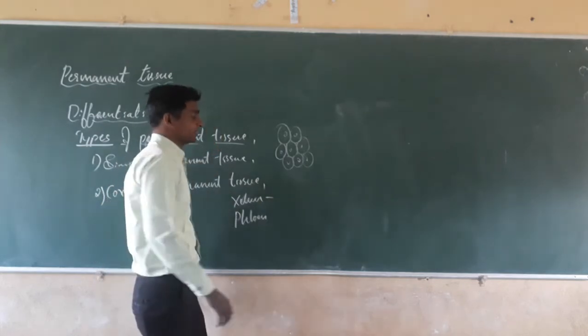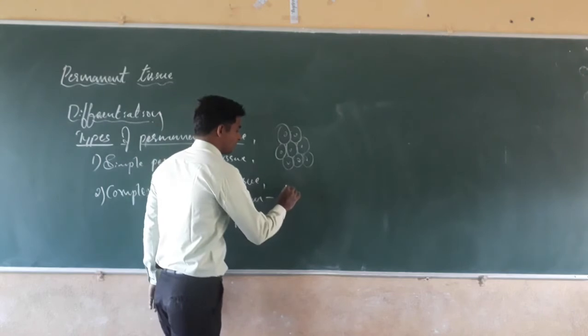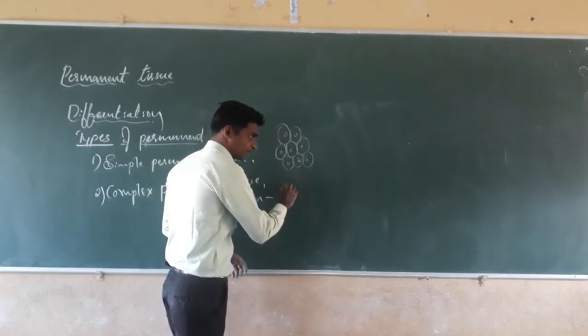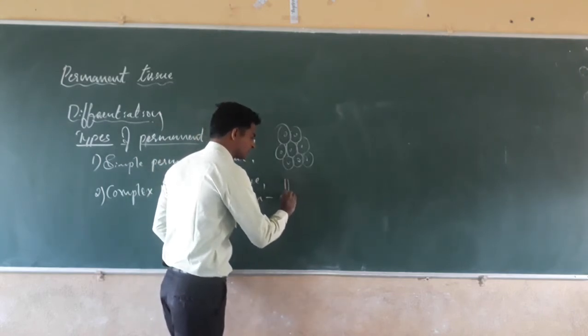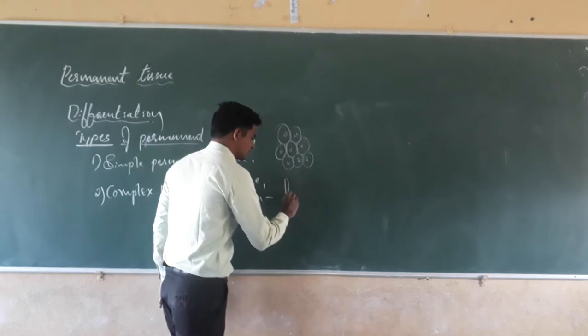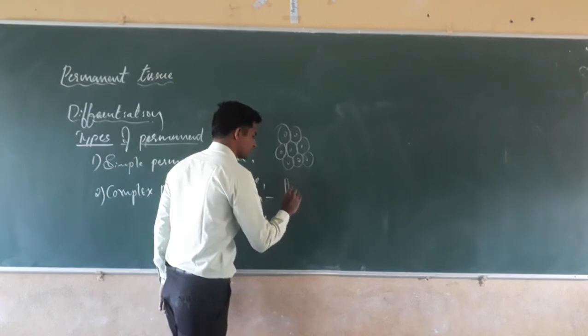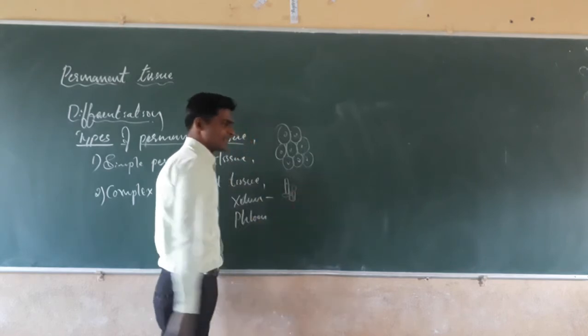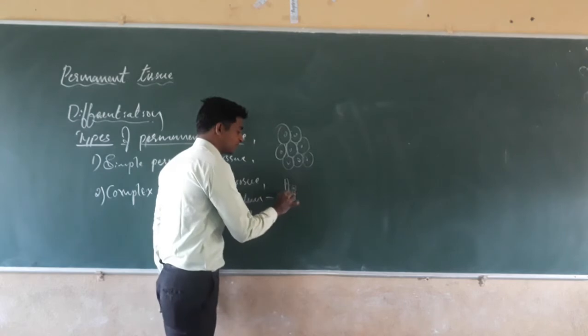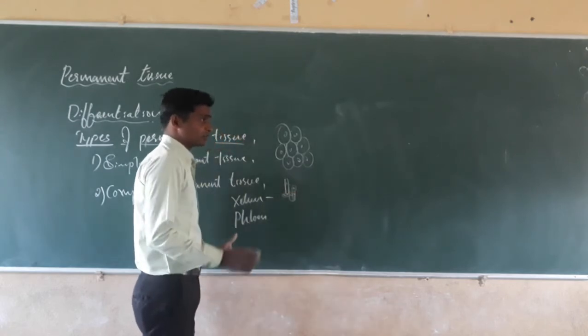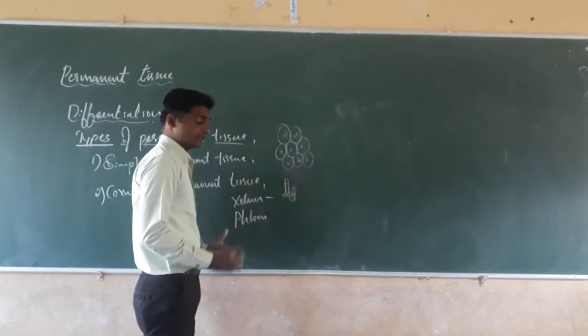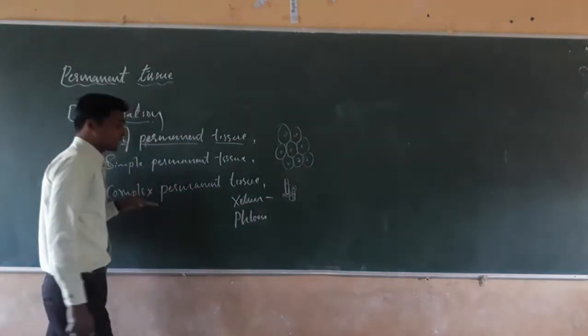In xylem, what happens, dear students? Xylem fibers, one type of cell. Then xylem vessels, another type of cell. Then xylem tracheids, then sieve tubes, companion cells. You will see different sizes, shapes and functions in the complex permanent tissue.